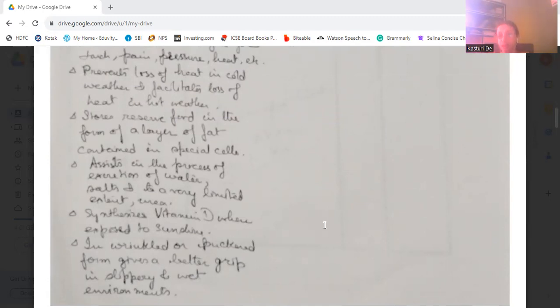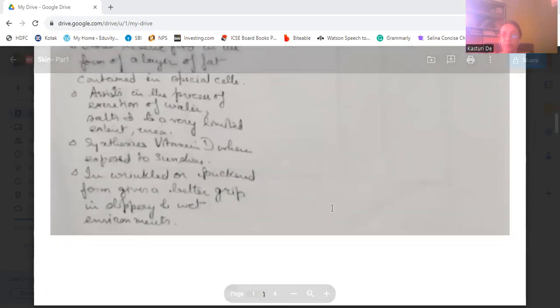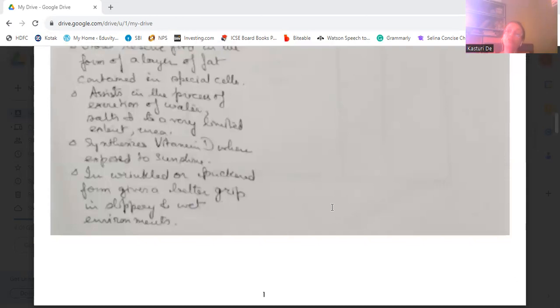When we lose our body heat through the process of perspiration, sweat comes out and this heat is lost from our body so that we can feel cool. The skin also synthesizes vitamin D when exposed to sunshine. When the body is exposed to sunshine, the skin produces vitamin D.